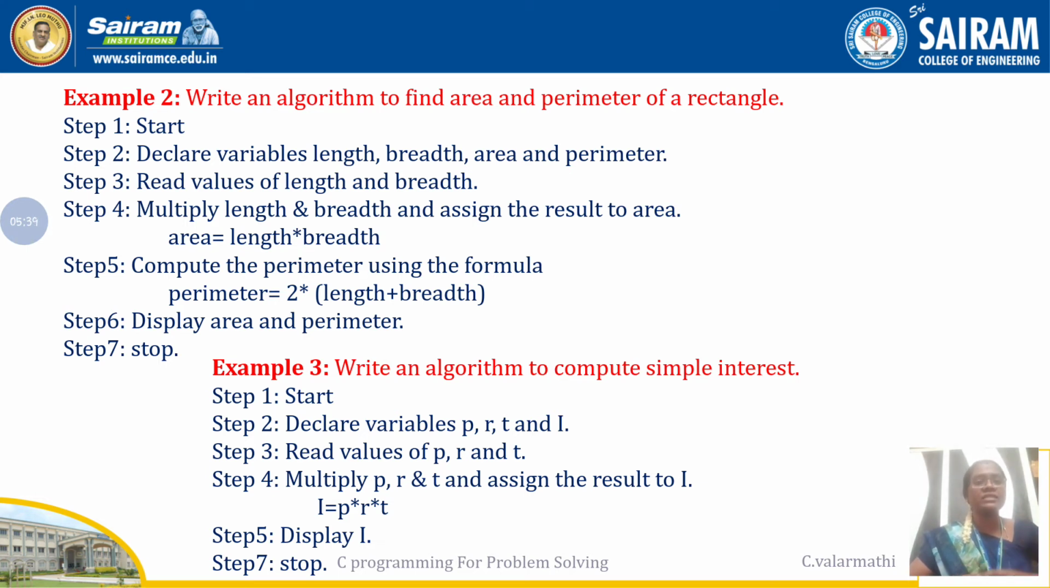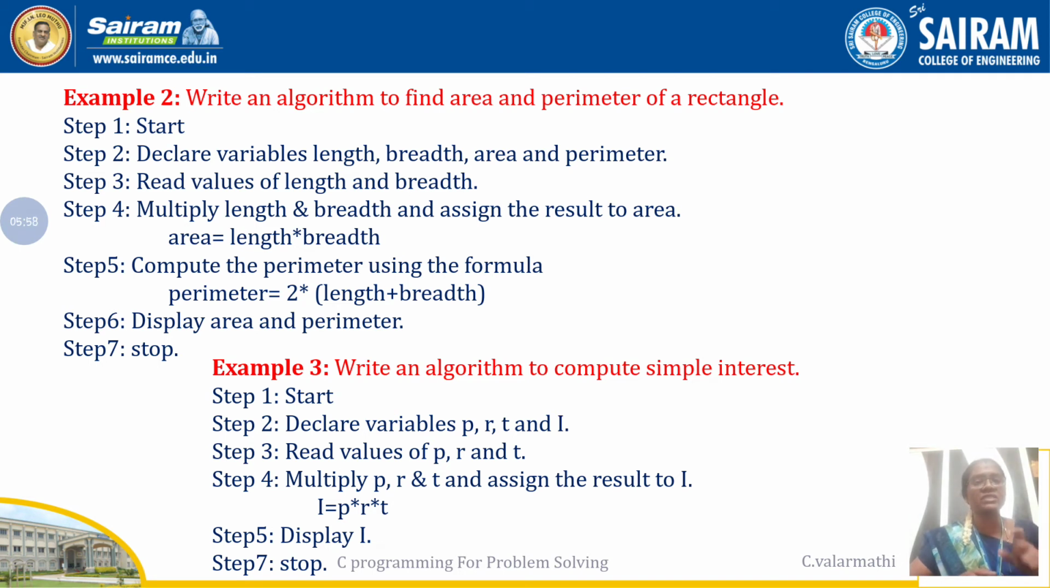And the third step, we need to get the values of length and breadth, because length and breadth are considered as inputs. So these two values should be read from the user. That is the third step. And then what is the fourth step? We need to find out the value of area and perimeter.